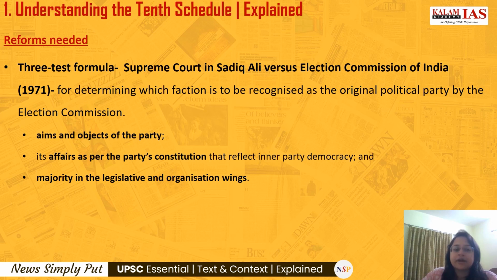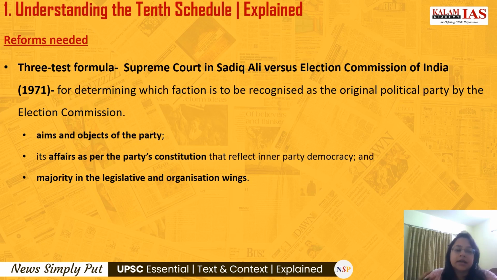Then coming to the reforms needed. Here the Supreme Court, in Sadiq Ali versus Election Commission of India in 1971, has laid down a three-test formula. What is this three-test formula? It will determine which faction is to be recognized as the original political party by the Election Commission.